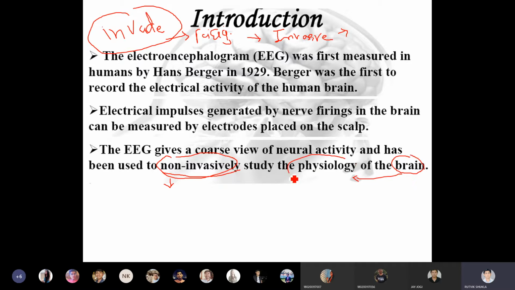Physiology means you want to see the functional aspect. So the entire statement means the EEG gives a superficial view about the neural activity, and it can be used non-invasively without opening or without cutting any part of the body or without opening the brain, to study the functional aspect of the brain. So that is what the entire statement means.